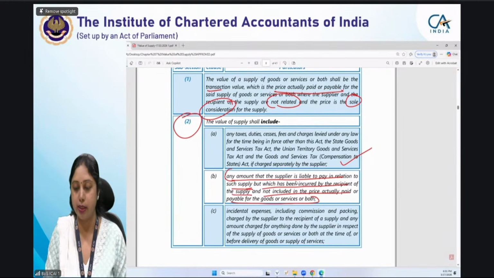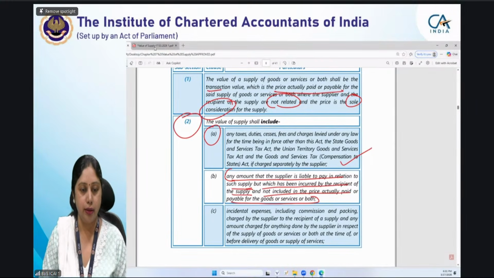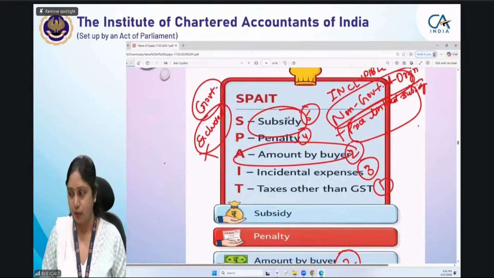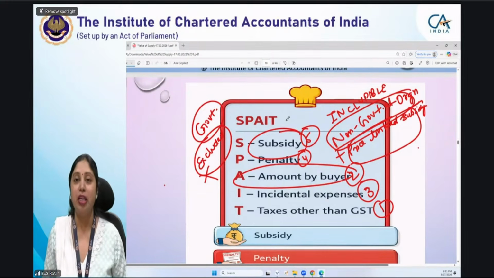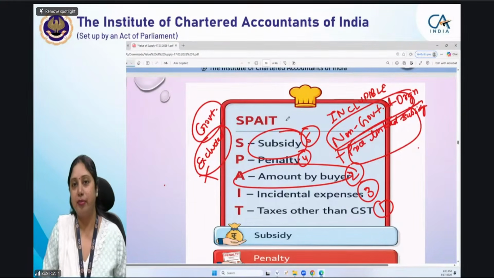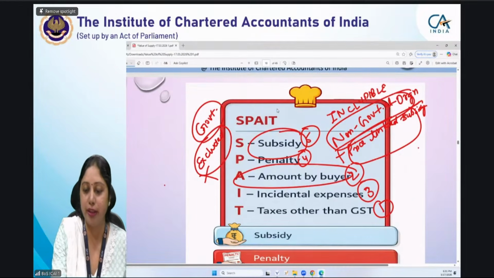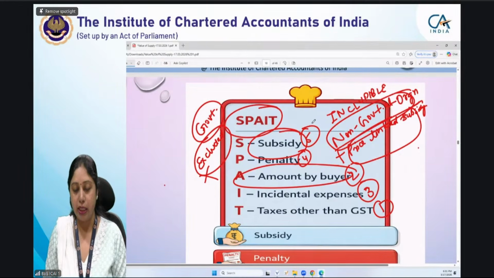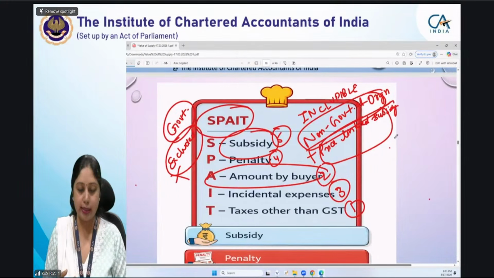Now let us come to this condition. Then we'll see clause A again in detail. Let me first show everyone the mnemonic which I had made for remembering these 5 inclusions, because when you are determining the value of supply, you should be thorough with the expenses or amounts which need to be included in the value of supply. So this comprises the word SPAT, that is subsidy, penalty, amount by the buyer, incidental expenses, and taxes other than GST.